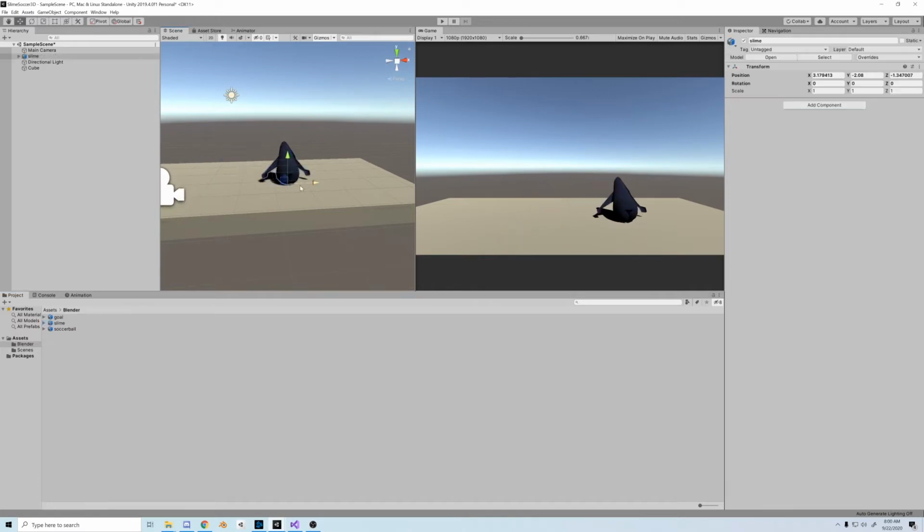Now let's make our slime character. First things first, let's make an empty game object and call it player. Make sure it's zeroed out so it's not messy. And then we'll pop the slime in there and make sure he's zeroed out. Then we're going to rotate the actual slime model, not the player object, -90 or 270 on the Y. -90 is the same as 270.